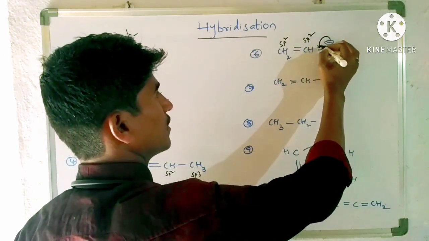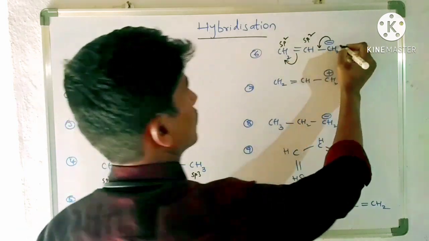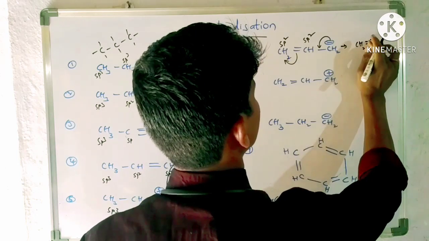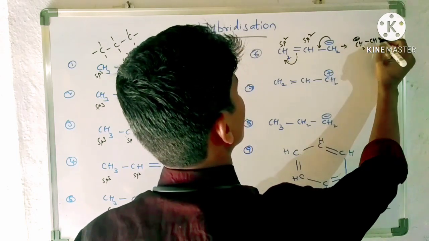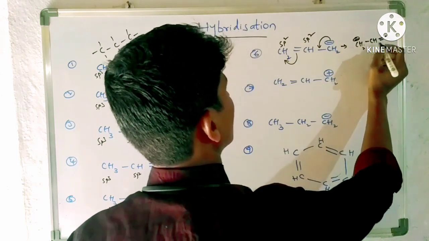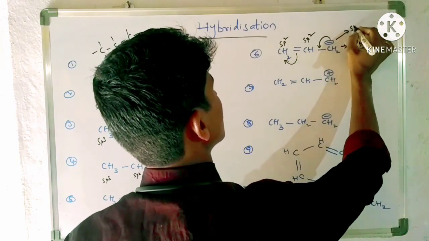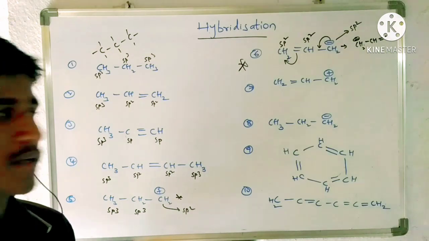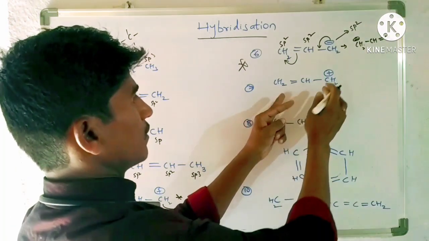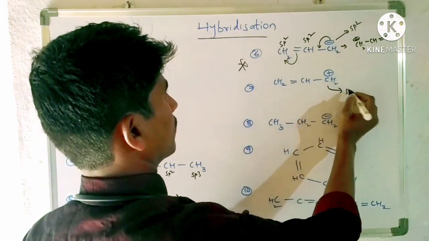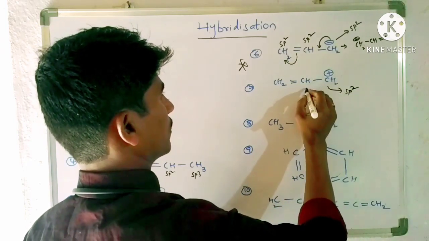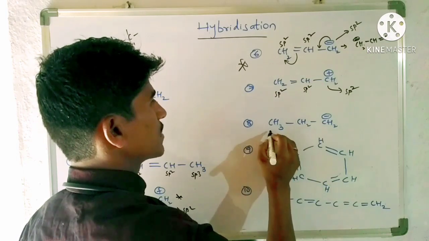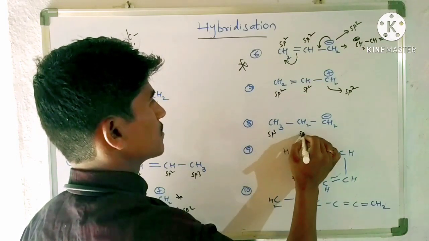the negative charge is involved in delocalization. So it leads to a structure like this: CH2 double bond CH CH2 minus, resonating to CH2 minus CH double bond CH2. So this carbon is considered as sp2 only. Most important. So here in this case, the double bond carbocation is sp2 only. This is also sp2 carbon, this is also sp2 carbon. So in this case, this is sp3, this is sp3.